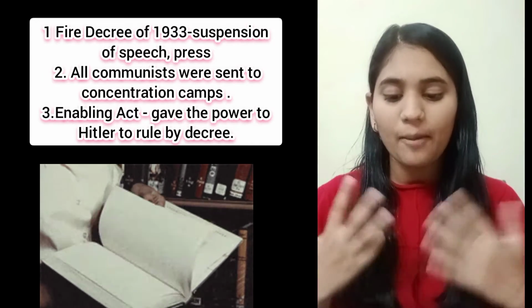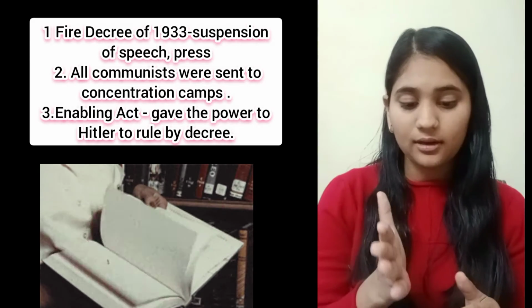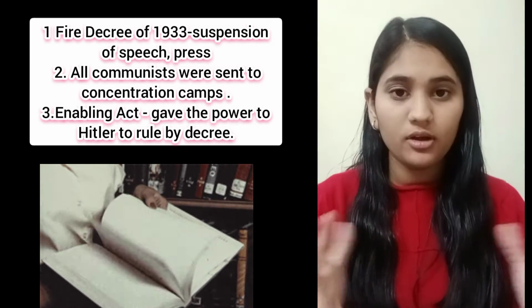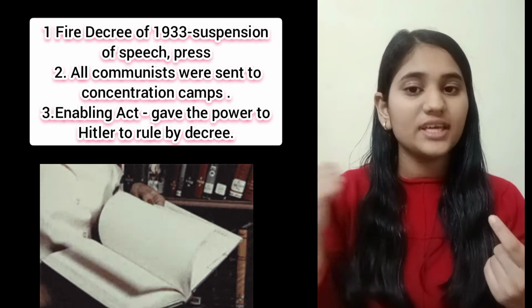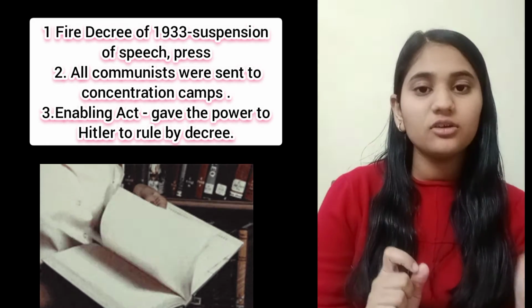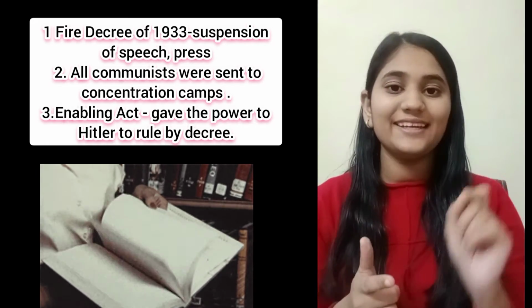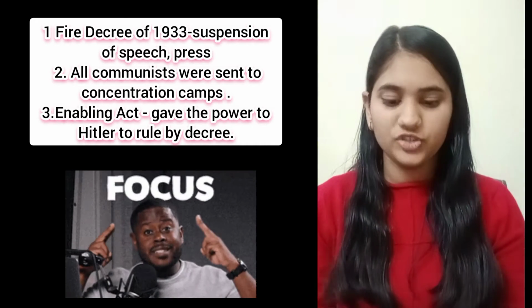Then, third, the Enabling Act of 1933, which gave Hitler the power to rule by decree. After the Fire Decree, he got the power to rule by the Enabling Act, which was also passed in 1933, once Hitler became chancellor of Germany.